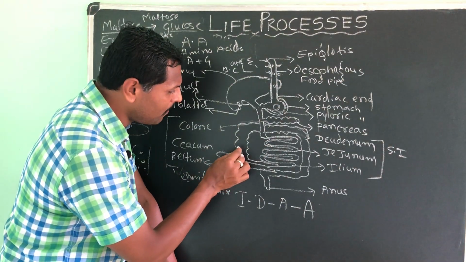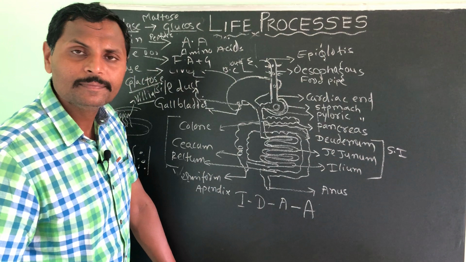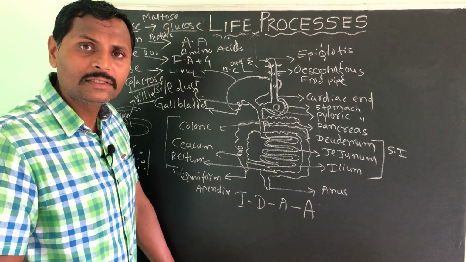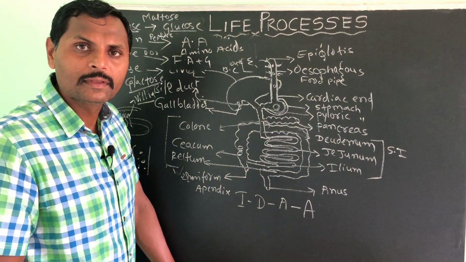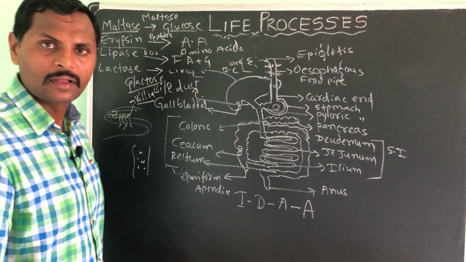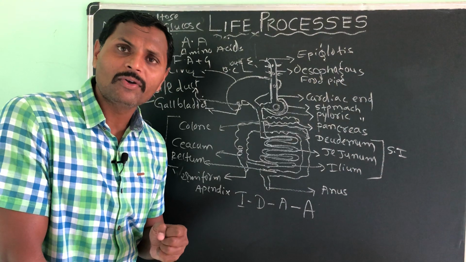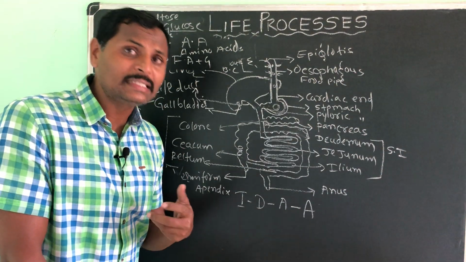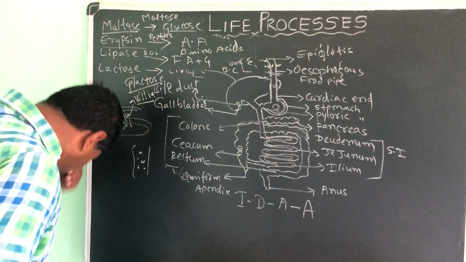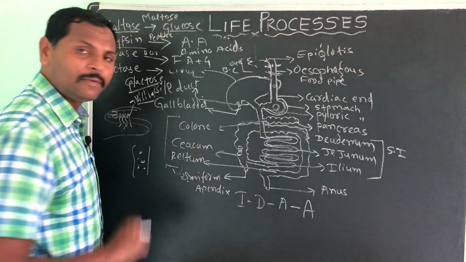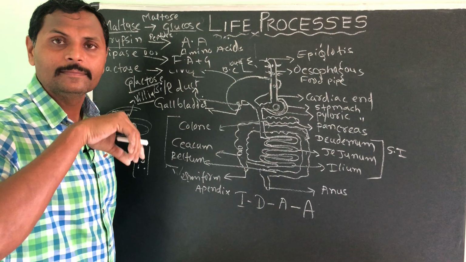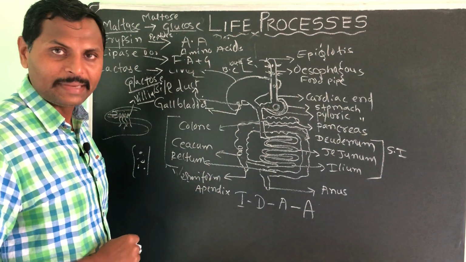Even in the cecum and the colon you will find finger like projections, those are also villi, which absorb some salts and water molecules from the undigested food and make the food a little bit semi-solid. Like this, food will come after water and salts are absorbed from it.